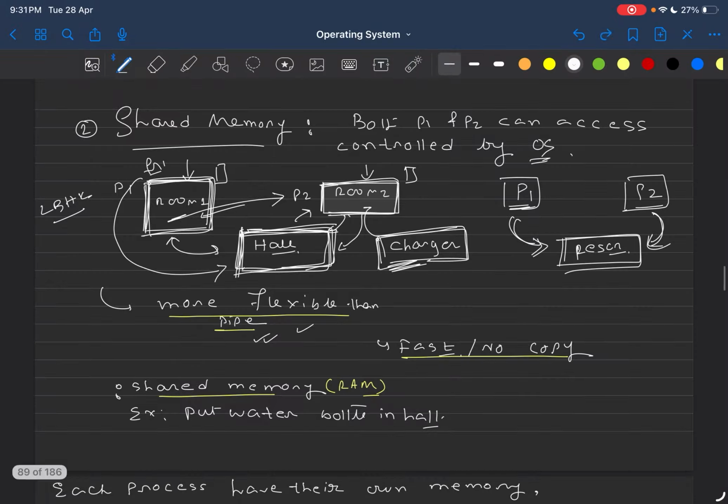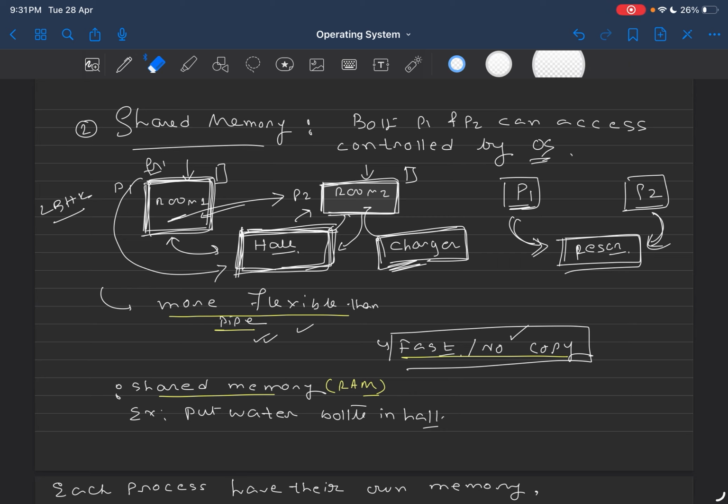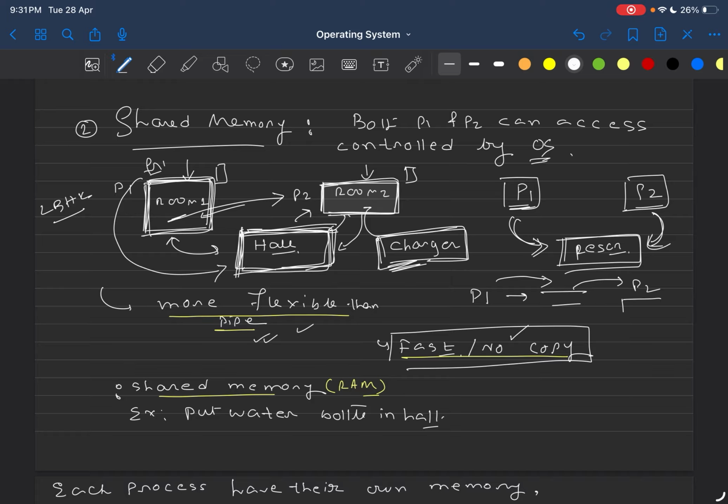The next point is that this shared memory approach is very fast. And why is that? There is no concept of copying. If you remember the pipe concept, there was a process P1 and there was a pipe. P1 is writing some value in the pipe. P2 comes, reads the value from the pipe and stores that value in its local space. So P2 is copying some value from the pipe.